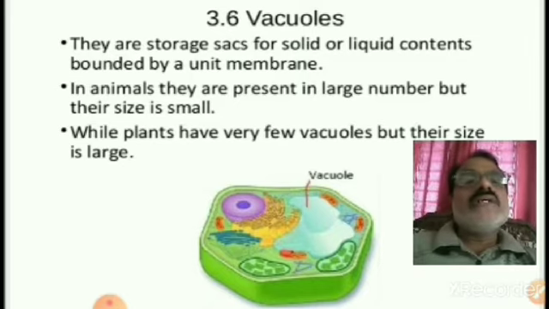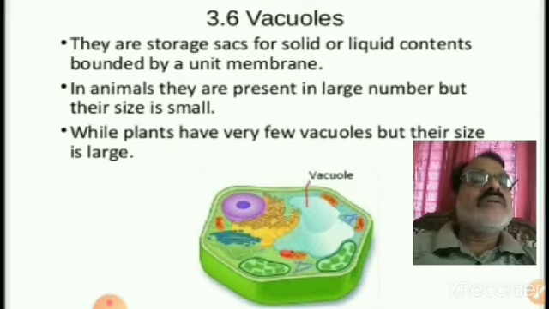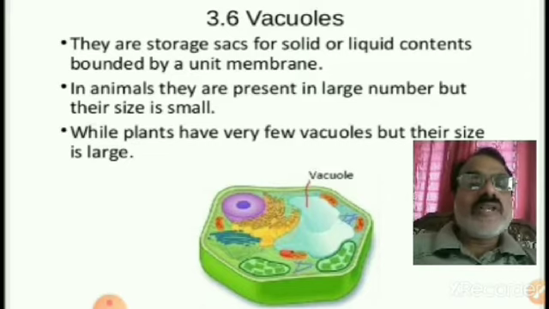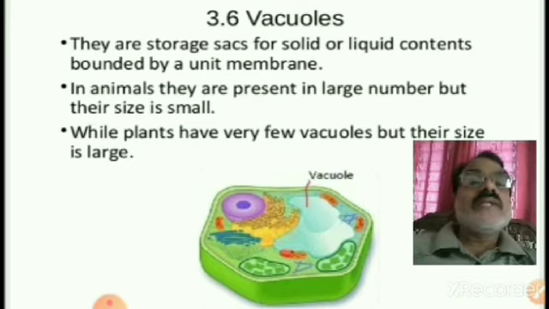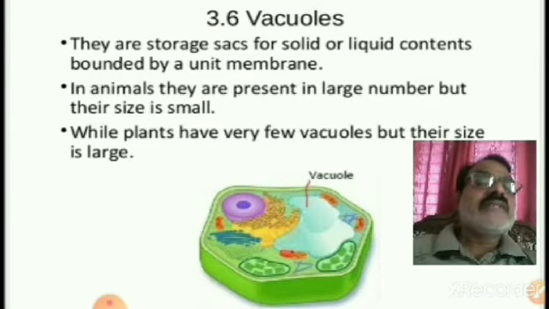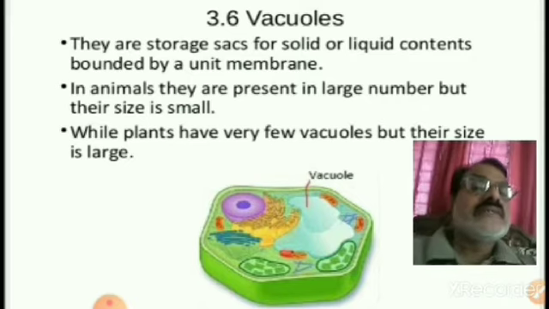In animals, they are present in large number but their size is small. So in animals, the vacuoles are very small in size and large in number, whereas plants have very few vacuoles but their size is large.